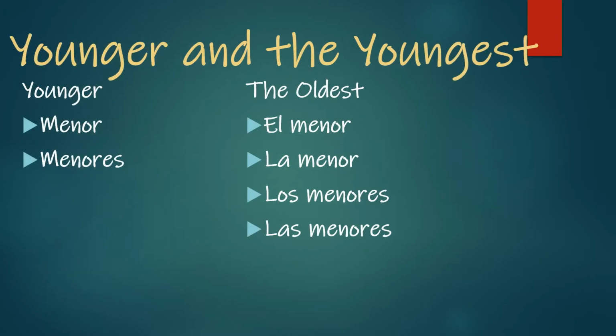So we do the similar thing with younger and the youngest. So write down menor and menores. So those ones are little. I kind of think of it like minor, like they're minor, they're the little ones, the younger ones. So menor and menores are the adjective. To make it into a noun, we have to put the word before it. So we either are going to use el, la, los or las before that word in order to convert it into a noun, depending on if it's feminine or masculine and if it's singular or if it's plural.